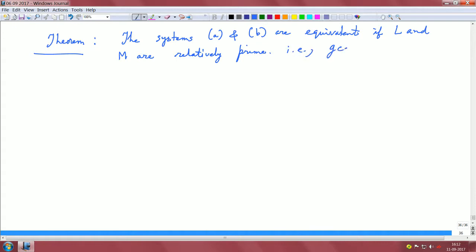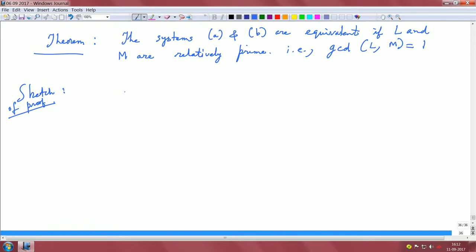That is, GCD of L comma M equals 1. So, I will basically sketch the proof because it has a small detail which I want you to work as a homework exercise.